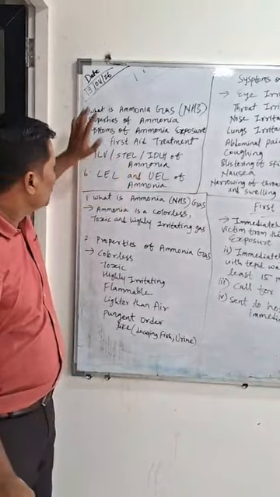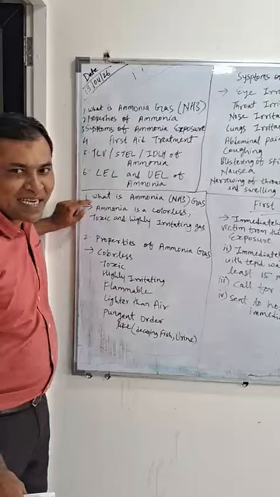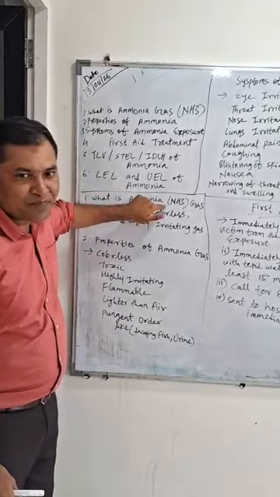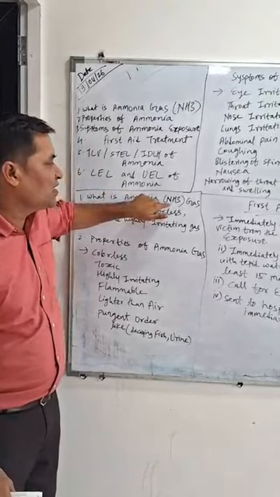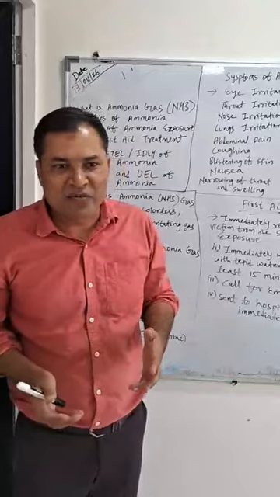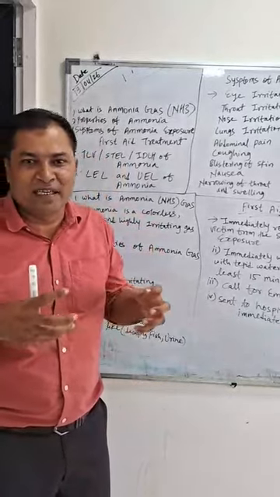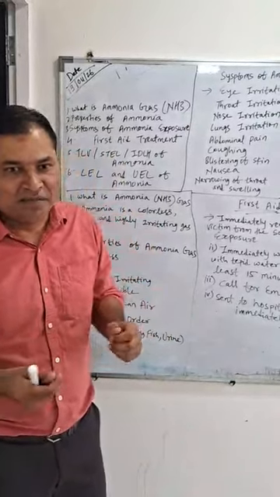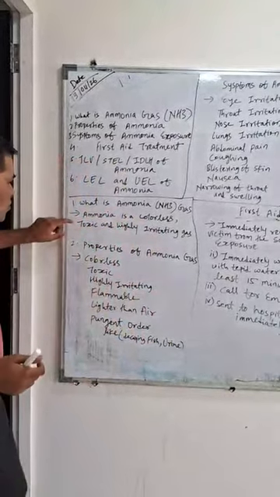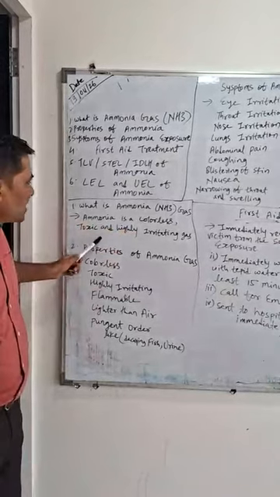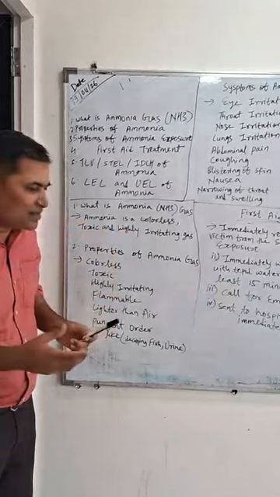First we'll go with what is ammonia gas. That is NH3, with nitrogen and hydrogen: 1 atom of nitrogen and 3 atoms of hydrogen, covalently bonded together, which forms ammonia. So what is ammonia? Ammonia is a colorless, toxic and highly irritating gas.